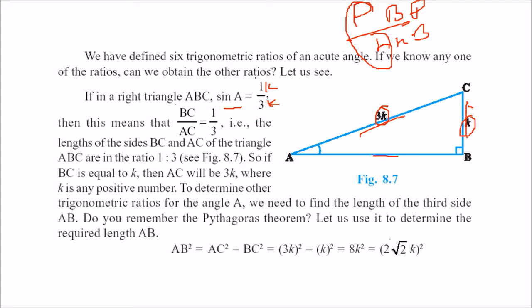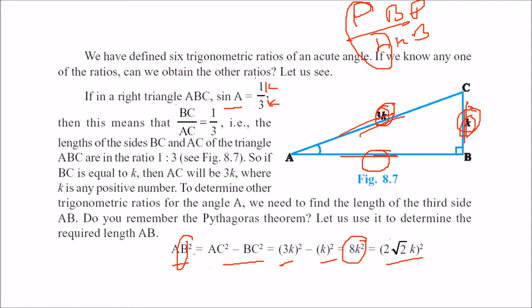What is this side? We can use directly the Pythagoras theorem. So AC square will be equal to AB square plus BC square. If you want to find out AB square, that will be AC square minus BC square. So 3k square minus k square, which is 8k square. And this is 2 root 2 k square.